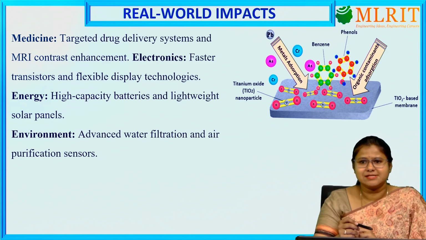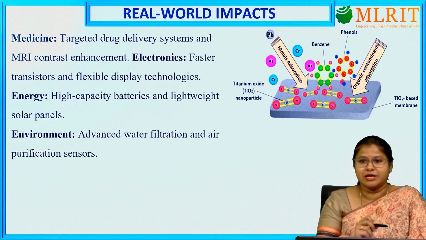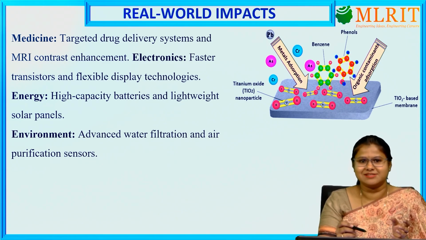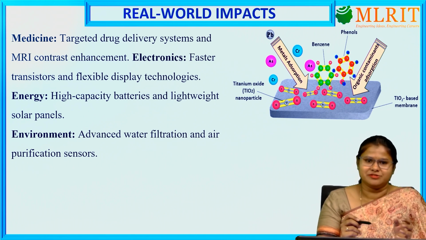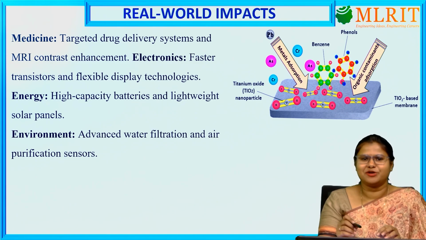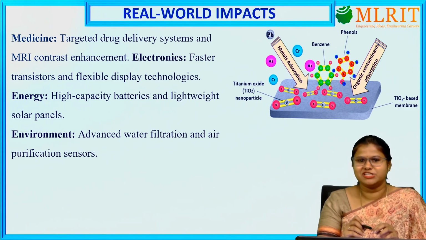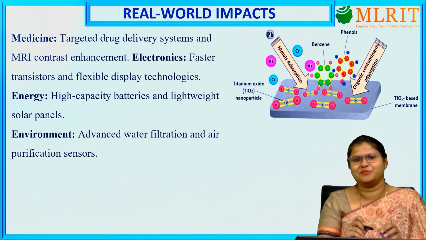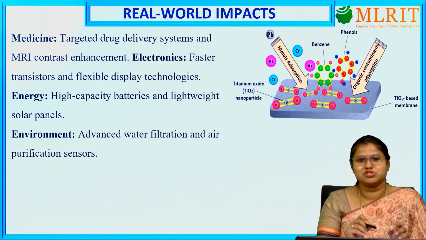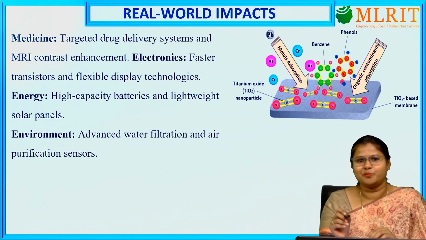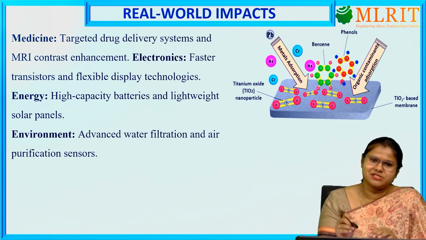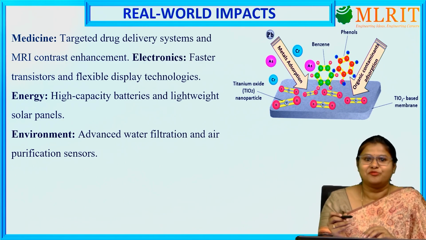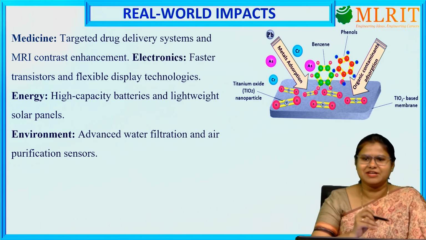Then let's consider some real world application of this nanomaterial. So we have discussed such a fascinating world of nanomaterial, where we have discussed the unique properties of this nanomaterial, which is this large surface to volume ratio and quantum confinement in nanomaterial, due to which it is showing very strong mechanical properties, and it is altering the optical properties of a material. It is changing the chemical reactivity of the material. So where we can use this in real world impact.